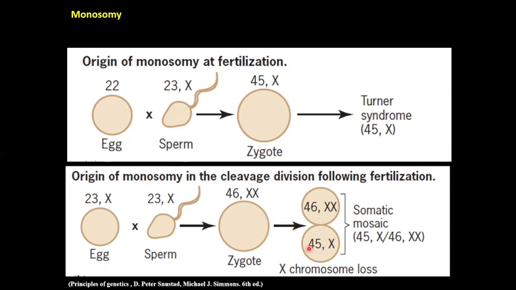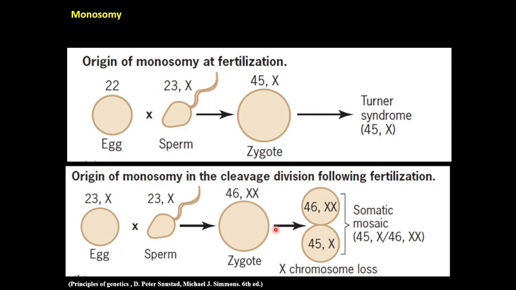One of the studies says that Turner individuals are somatic mosaic, meaning these people have two types of cells in their body. Some have 45,X chromosome and some have 46,XX chromosome. If the loss of one of the X chromosomes takes place very early in development, then many cells in the body are aneuploid, and that individual shows the features of Turner syndrome.